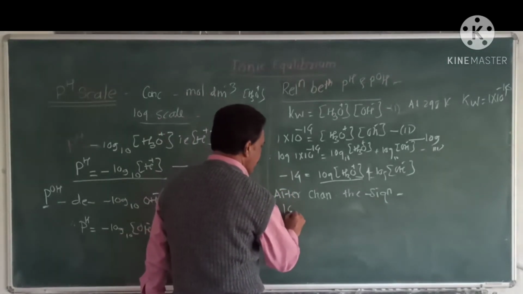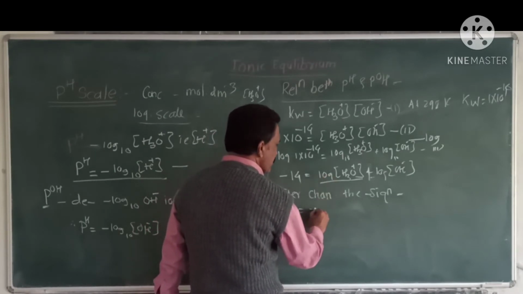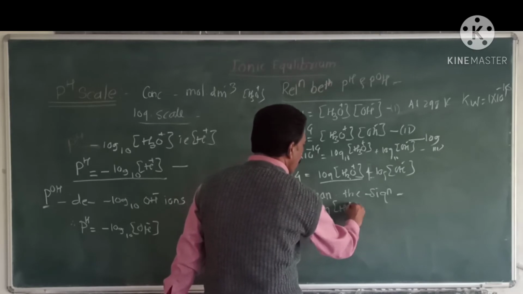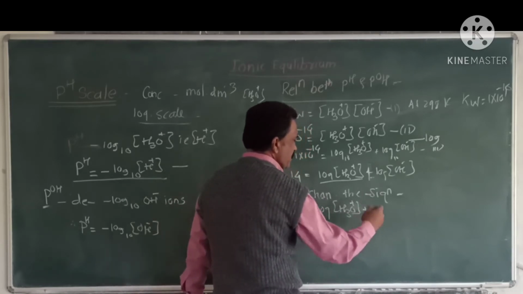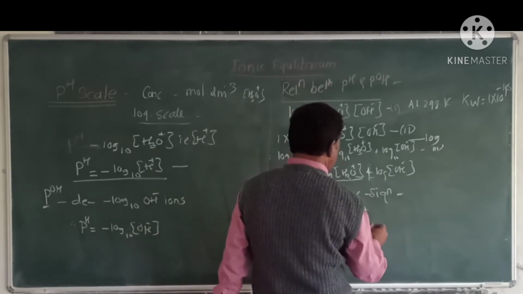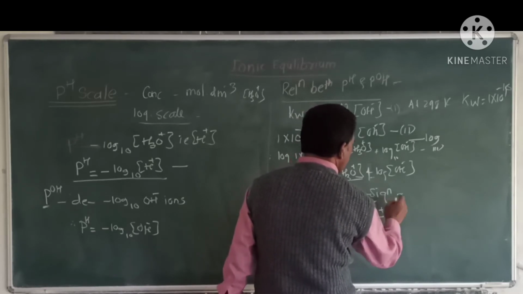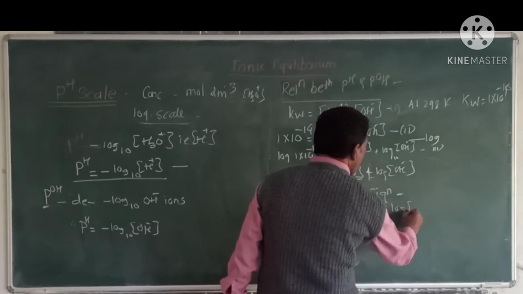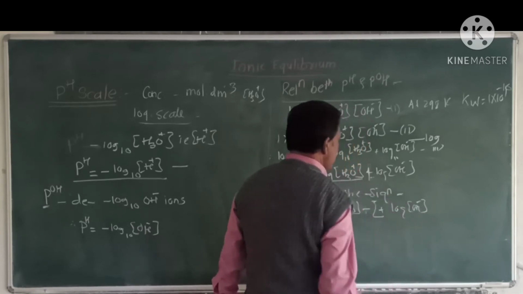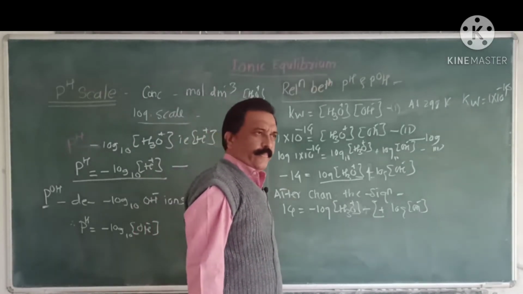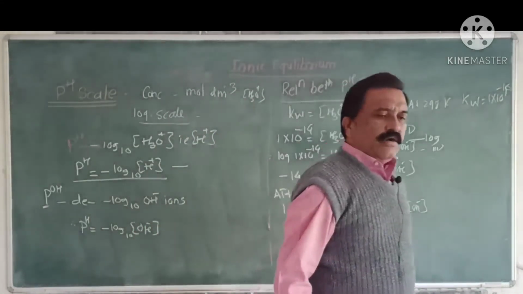That is, 14 is equal to minus log of concentration of hydronium ion plus minus log of OH minus ion concentration.